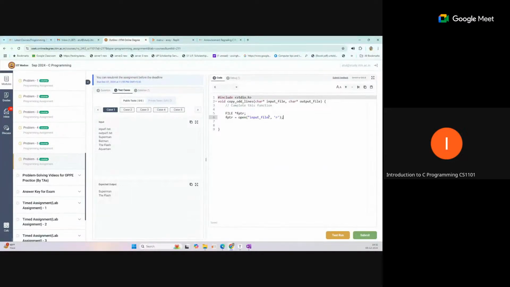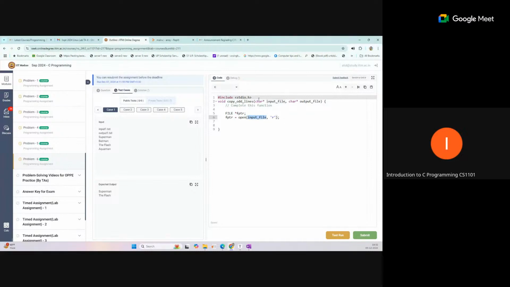This is a very big mistake, because here the file name is given inside a variable. This is a variable, not a string. But many of the students write it as a string for the file name. Here we need to write it as a variable name, like this. Automatically it will pass a string, and that string is actually the file name, input file.